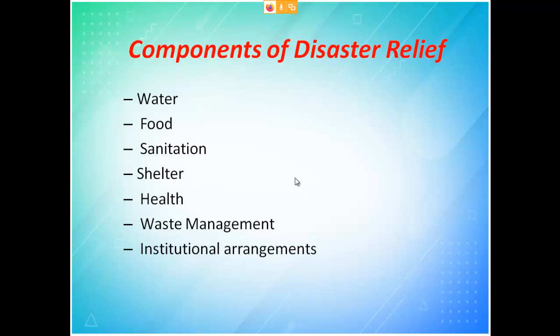Then comes food. Usually there are some foods which will not get easily affected. All such foods have to be stored properly and distributed. And then sanitation and shelter. In coastal regions you will have this shelter problem due to tsunami or cyclone. The entire place will be washed out, so you have to always prepare a place where you are going to put the shelter. Then health and waste management, and the last one is institutional arrangements. This all comes under institutional arrangements.